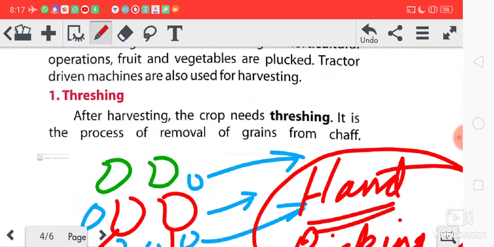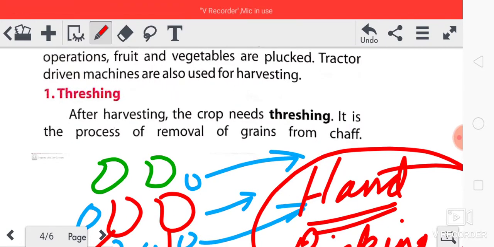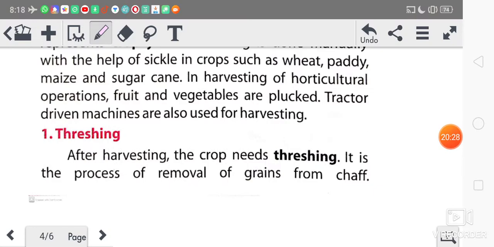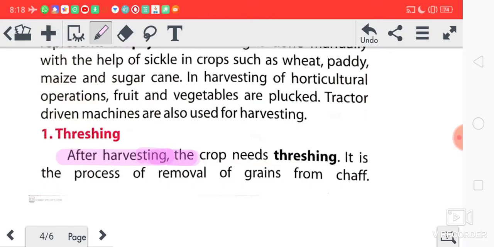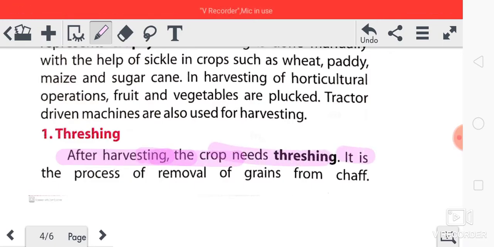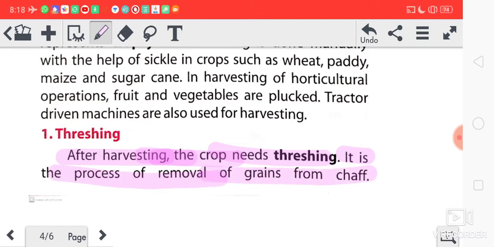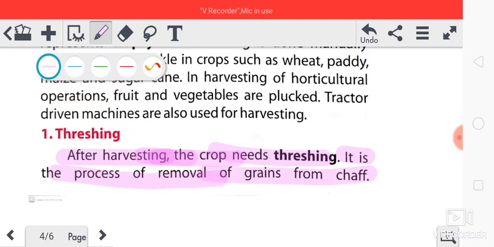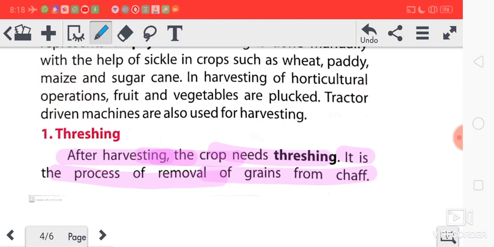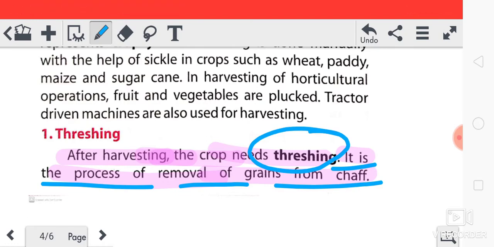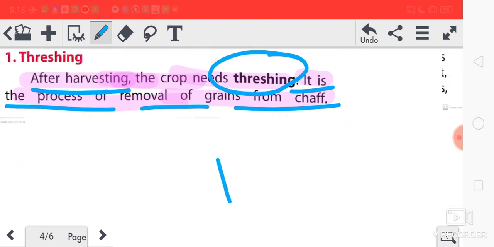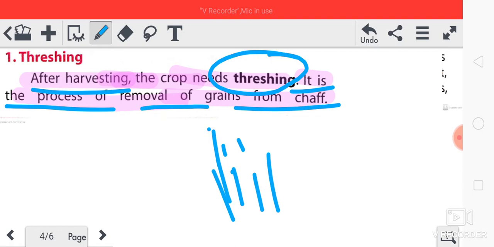The first method is threshing. Just look here. After harvesting, the crop needs threshing. It is the process of removal of grains from sheaf. So what is threshing? Threshing is the process of removal of grains from sheaf. Okay. So after harvesting, when paddy crops, dhan ki kheti,